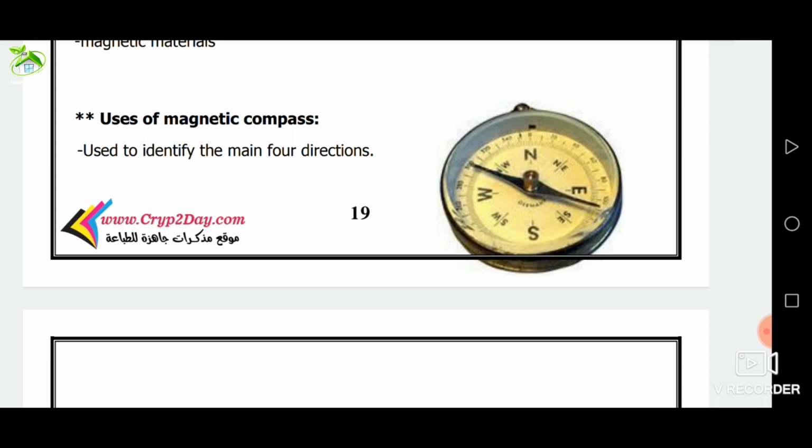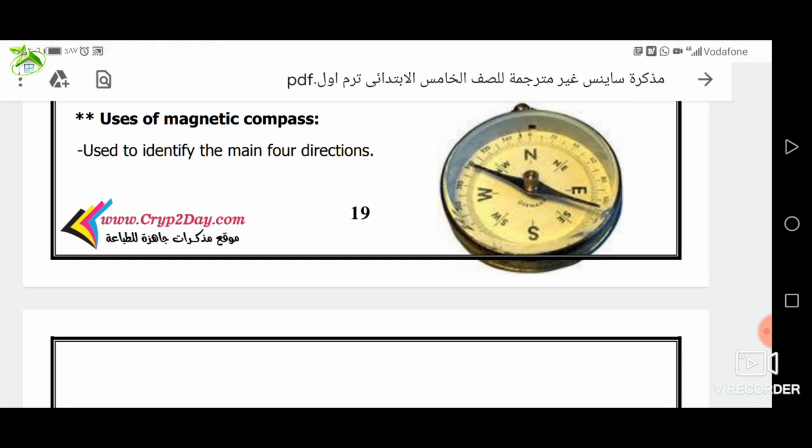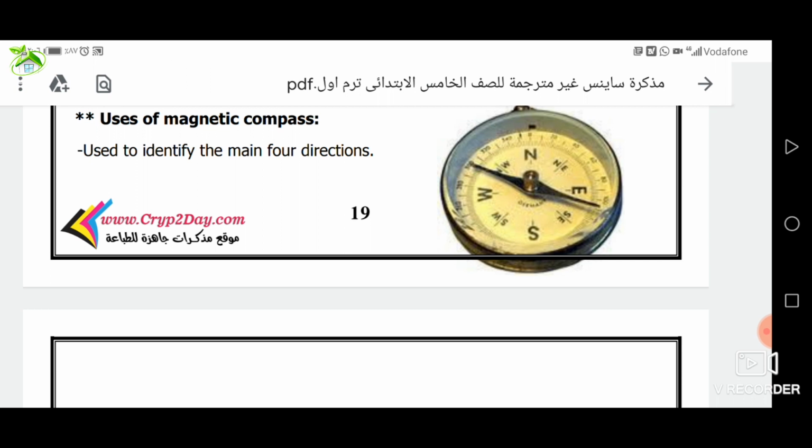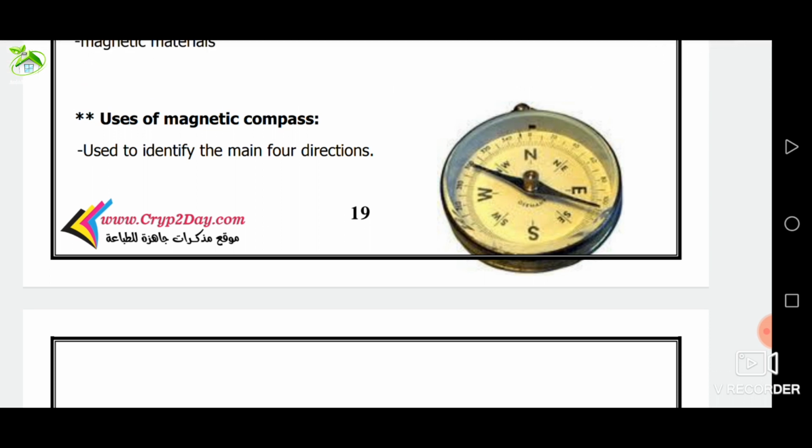The structure of compass: it consists of a light and small magnet that can spin freely around a fixed axis, where the north pole of this magnetic needle refers to the north direction of the earth, and its south pole refers to the south direction of the earth. Its importance, it's used to identify the main four geographical directions. Again, compass is used to identify the main four directions.